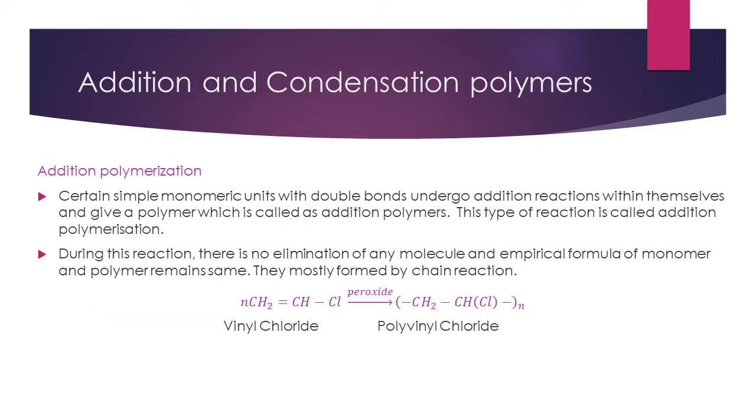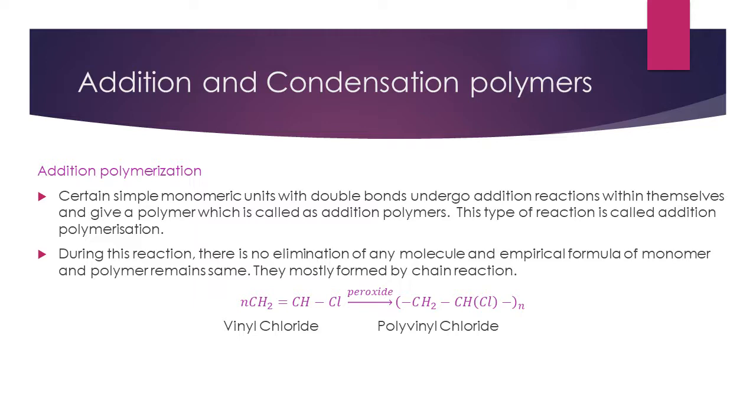Addition and condensation polymers. Let us first see what addition polymerization is. Certain simple monomeric units with double bonds undergo addition reactions within themselves and give a polymer which is called an addition polymer. This type of reaction is called addition polymerization. That is, simple monomeric units add themselves a number of times to form a polymer. This is called addition polymerization.